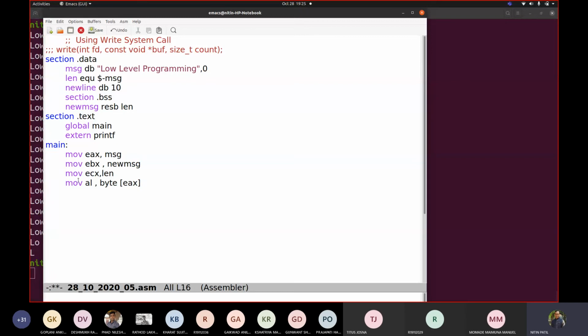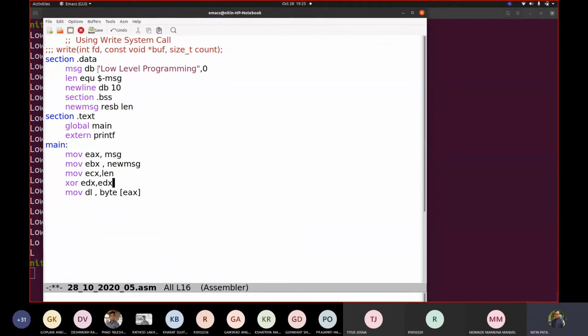What is this AL, by the way? Sorry, I should take DL because we already used XOR EDX, EDX. Do you remember DL? What was DL? We saw EDX to be 32-bit, DX to be 16-bit, DH and DL to be 8-bit registers.